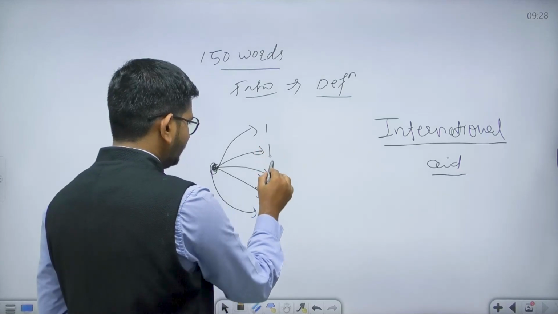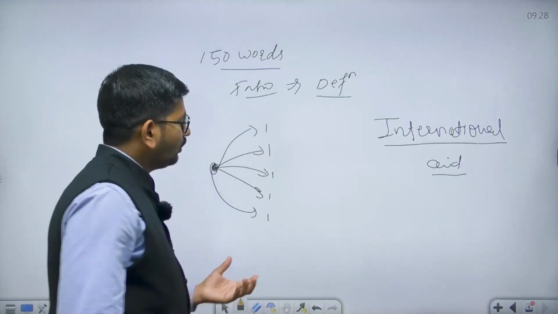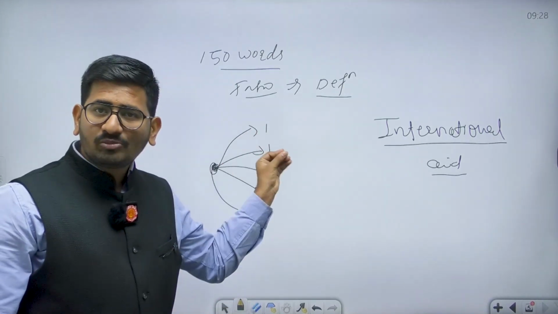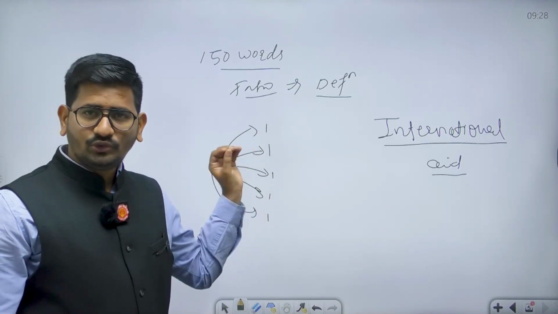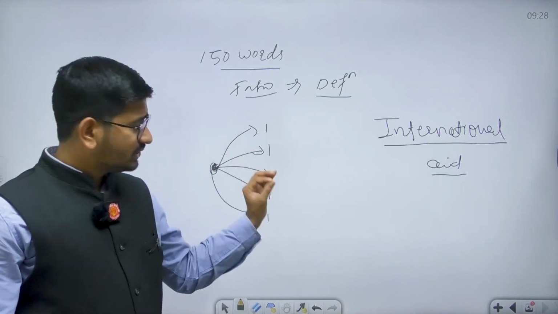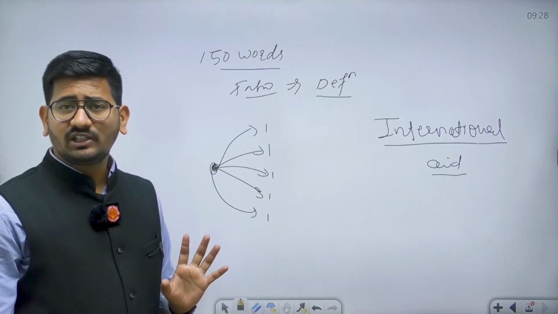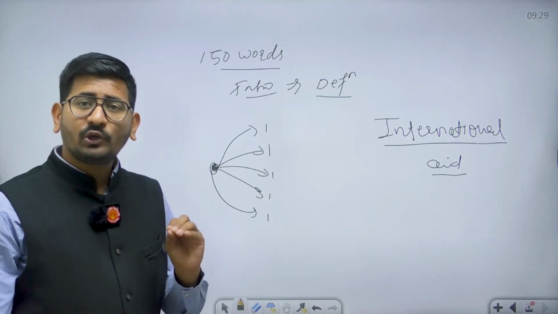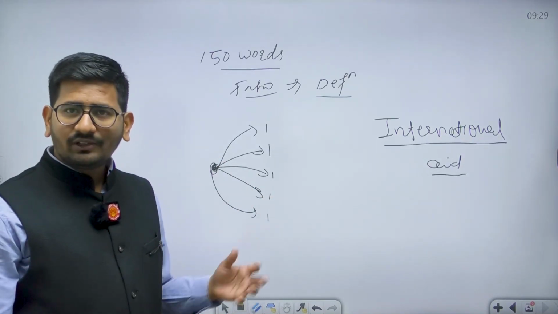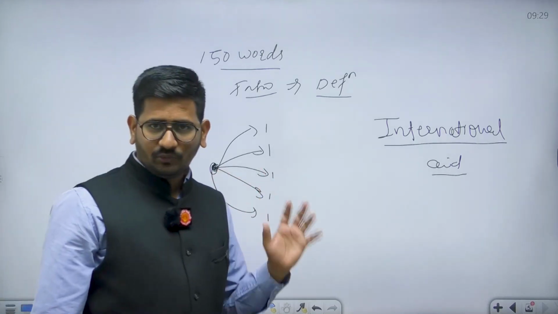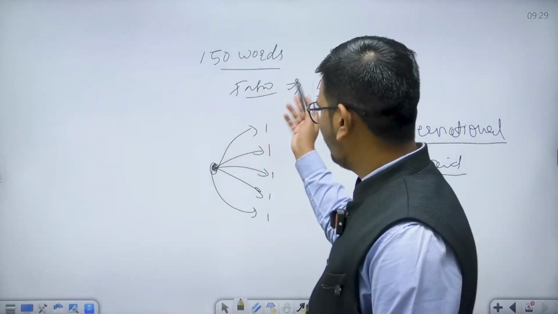One of the forms is like this only, right? So you can generate these points using the syllabus only. You should be very much aware of the syllabus of ethics. The syllabus of ethics itself gives you so many points that you can write any kind of answer within that broad framework within the 150 words.